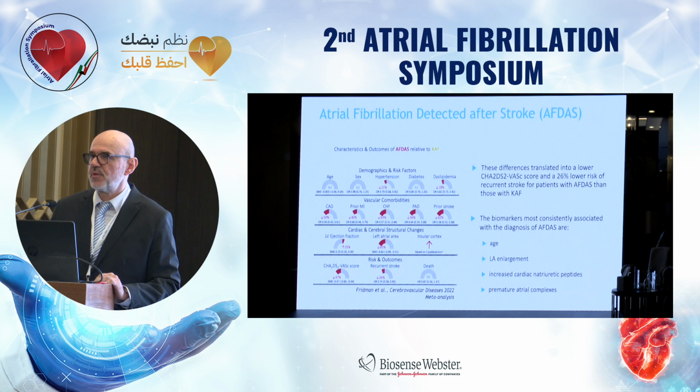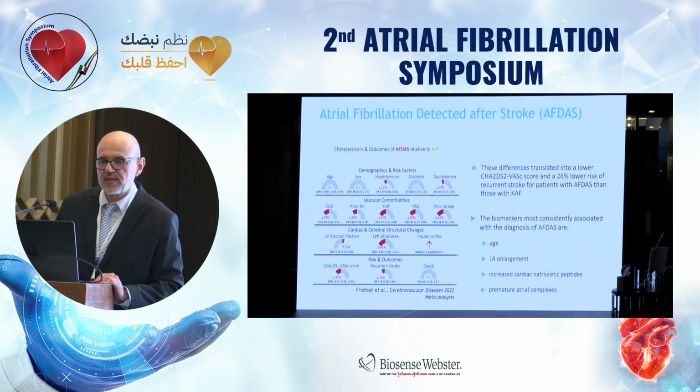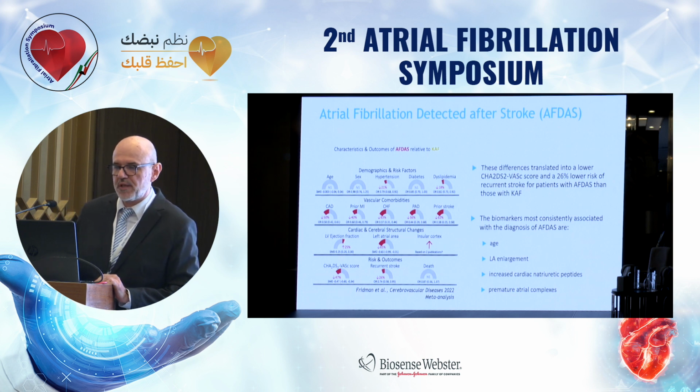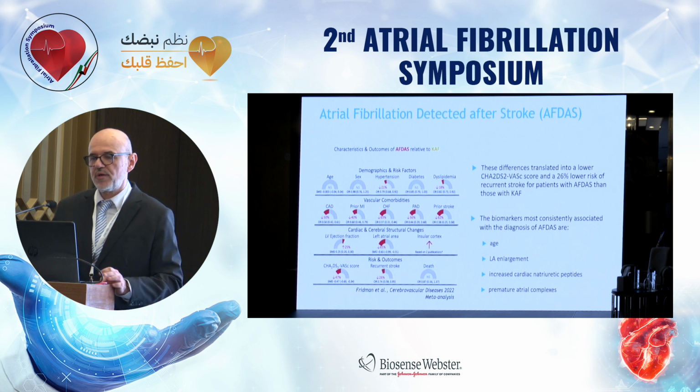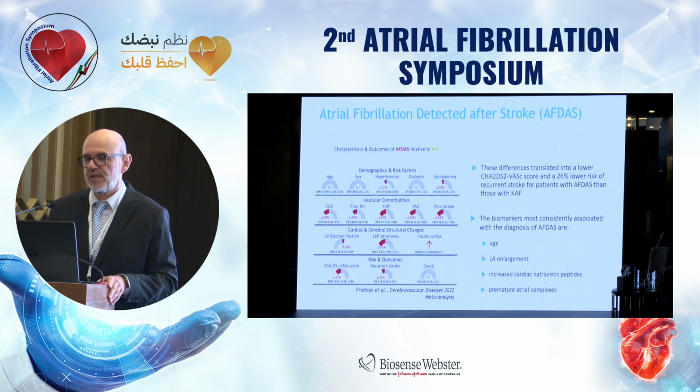You see the difference between demographic and risk factors, vascular comorbidities, and cardiac and cerebral structural changes. Based on this huge meta-analysis by Friedman and his co-workers, these differences translated into a lower CHA2DS2 score and 26% lower risk of recurrent stroke for patients with atrial fibrillation after stroke compared to patients with known atrial fibrillation.